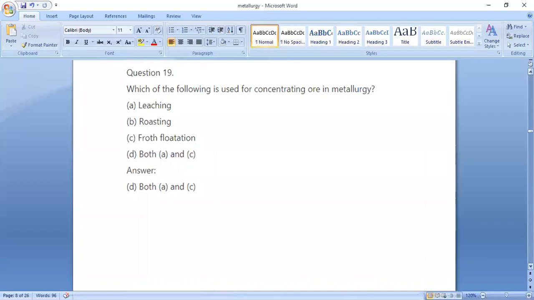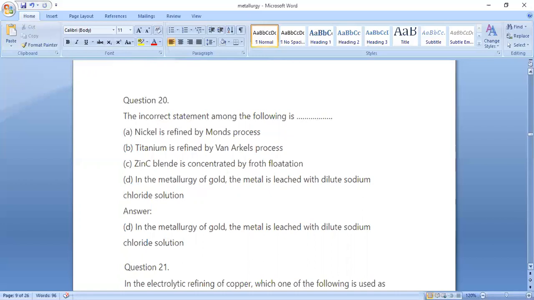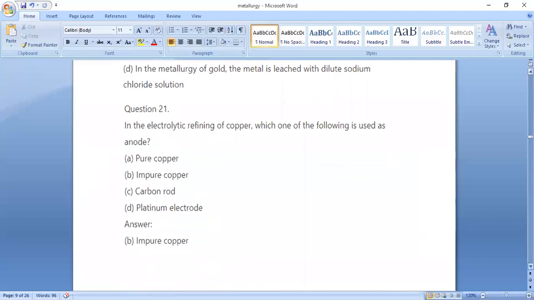Next question number 19. Which one of the following is used for concentrating ore in metallurgy? So both A and C. A is leaching, C is froth flotation. So both are correct answers. So next question number 20, the incorrect statement among the following is option D. In the metallurgy of gold, the metal is leached with dilute sodium chloride. So next question number 21, in the electrolytic refining of copper, which one of the following is used as the anode? Impure copper. So option B is the correct answer.